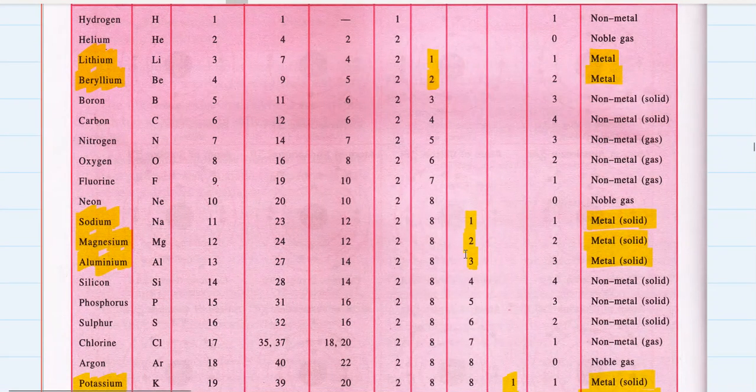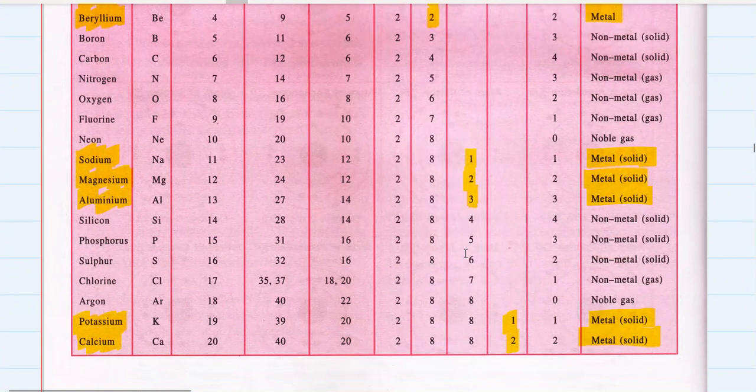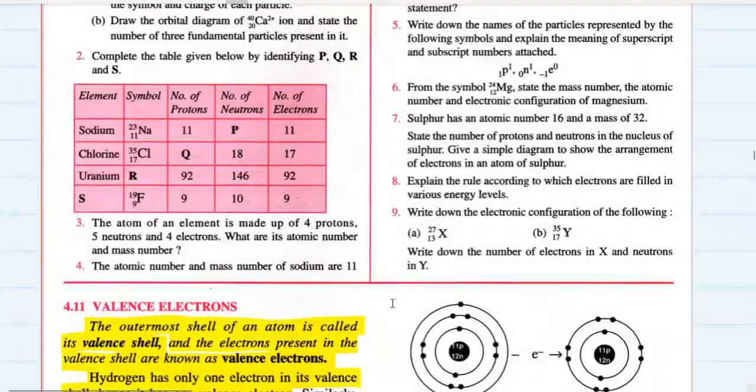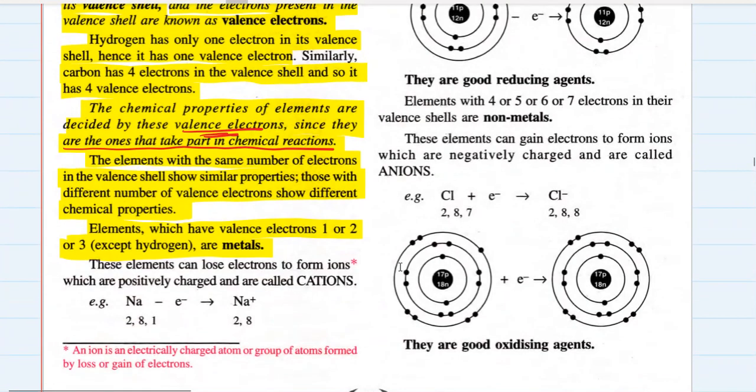So we have 5 plus 2, 7 metals from atomic number 1 to 20: lithium, beryllium, sodium, magnesium, aluminium, potassium, and calcium. Right? Because they have 1, 2, or 3 electrons in their outermost shell. Which are the exceptions? The exceptions are boron, which has 3 valence electrons, and hydrogen, which has 1 valence electron, but still they are non-metals. So generally, metals have 1, 2, or 3 electrons in their outermost shell.